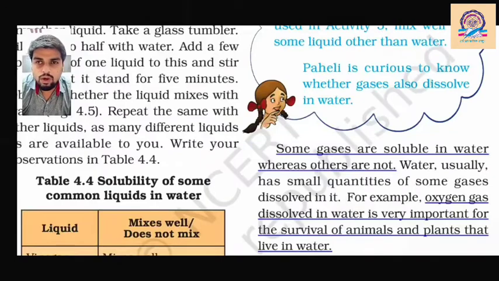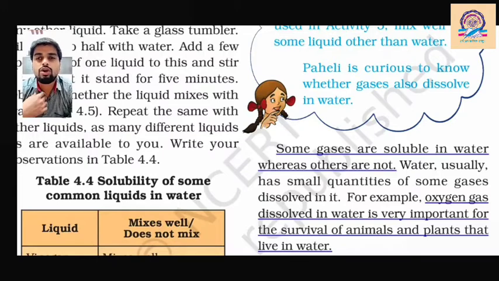In the same way, almost all the gases are soluble in water, especially oxygen. Okay, oxygen plays an important role in the survival of water animals and water plants. As we require oxygen for our survival, similarly water animals and water plants also require oxygen for their survival. Okay, from where do they get that oxygen?